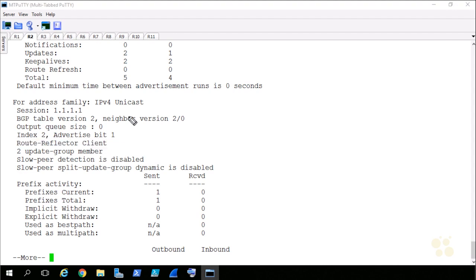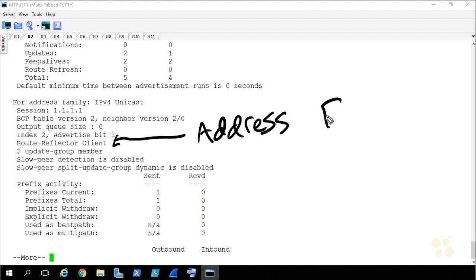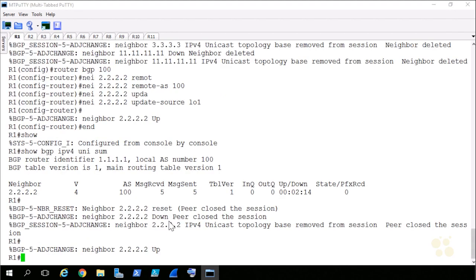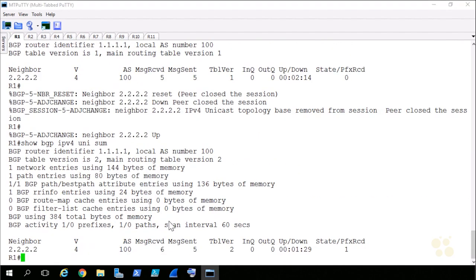This is another key talking point. Route reflectors are configured for each address family. So just because we configured 1.1.1.1 as a route reflector client, it's only applied to IPv4. If we also wanted to apply that to, say, IPv6, we would have to go into that address family and fix that up. Let's go back to R1 for a second and let's check out the summary one more time.